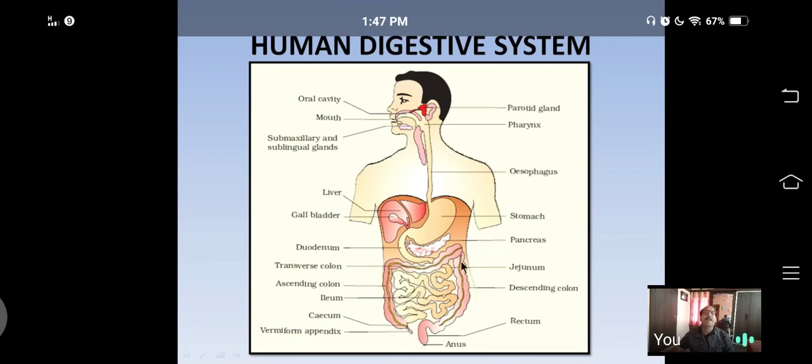What are the 3 parts of the stomach? Cardiac stomach, fundus, pyloric stomach. Then what are the 3 parts of the small intestine? Duodenum, jejunum, and ileum. The parts of large intestine: ascending colon, transverse colon, descending colon, rectum, and anus.